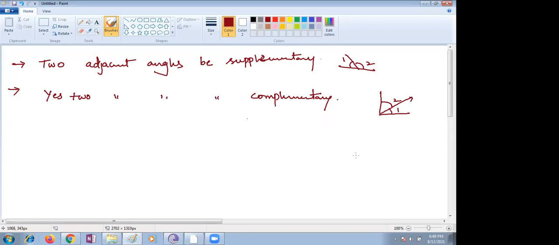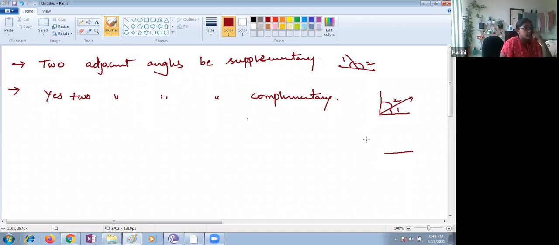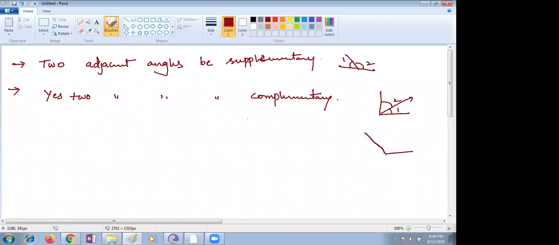Just see, I'm taking an angle that is obtuse, more than 90 degrees. Suppose I'm taking this one obtuse angle, and another obtuse angle like that. If you take this as a base, are these two angles adjacent or not?